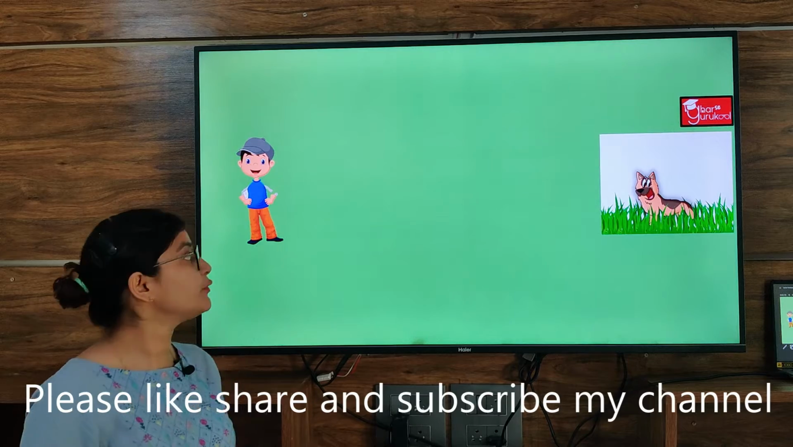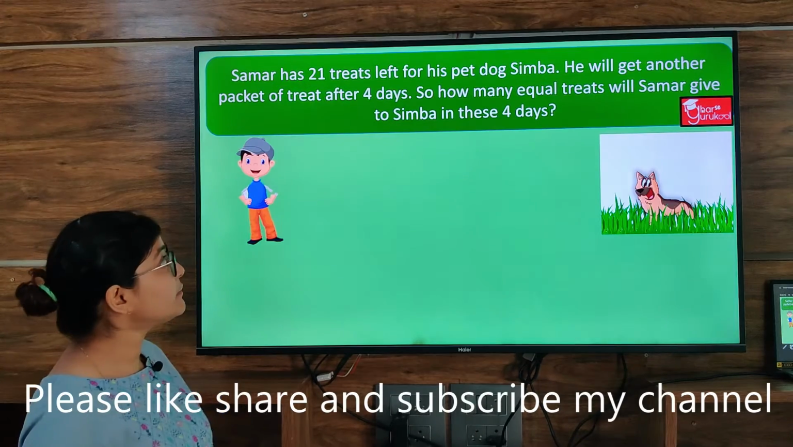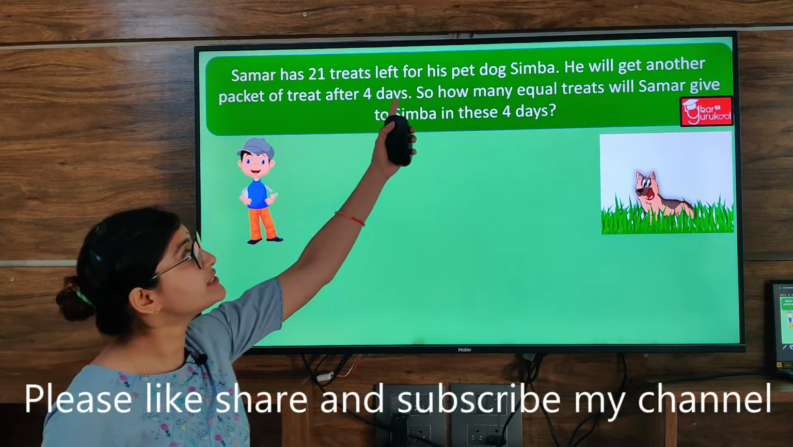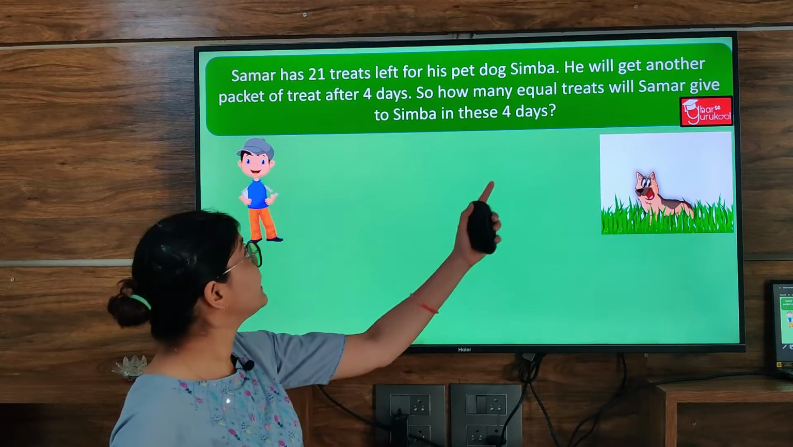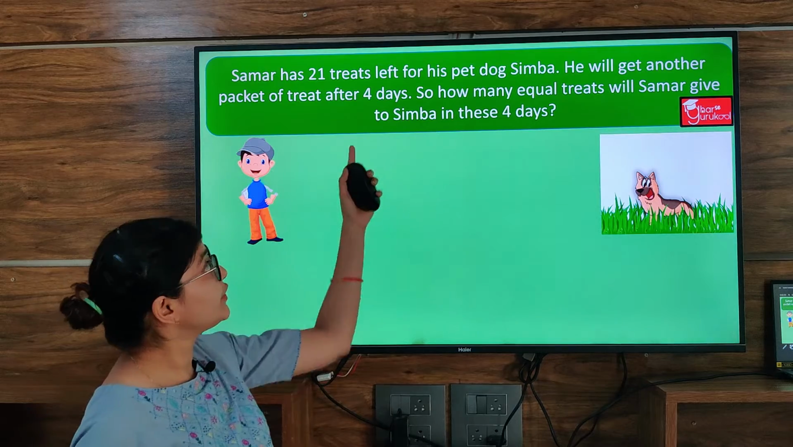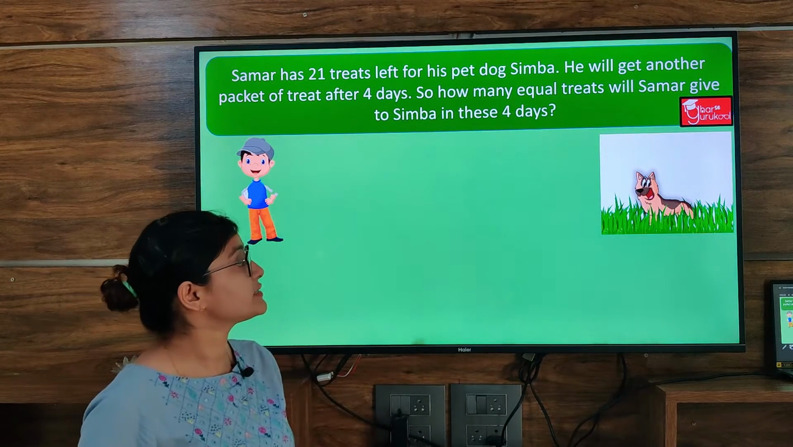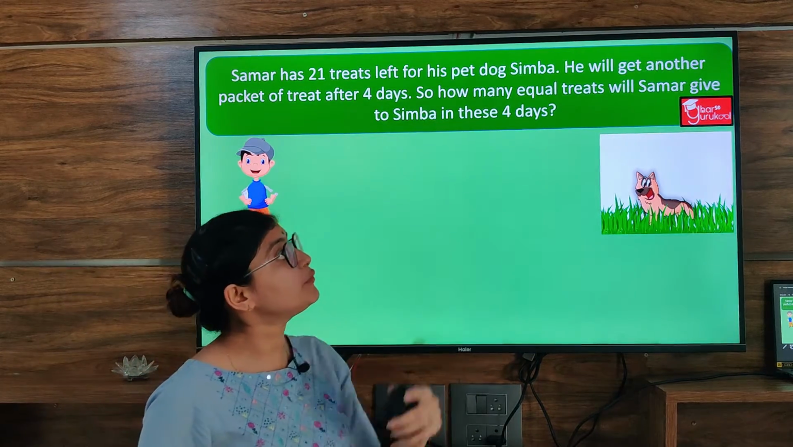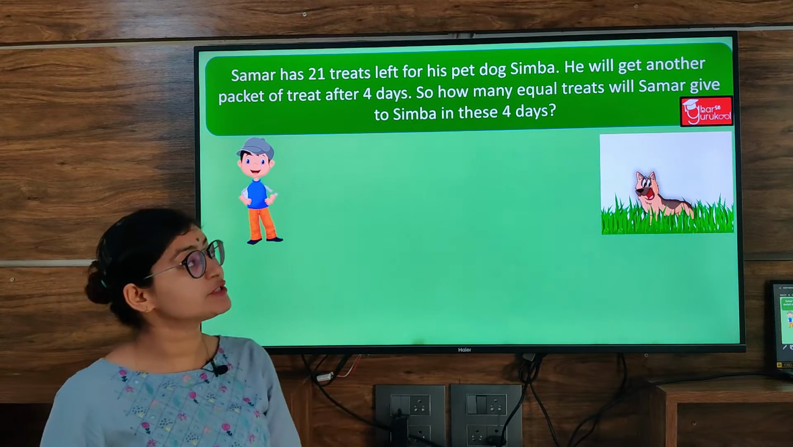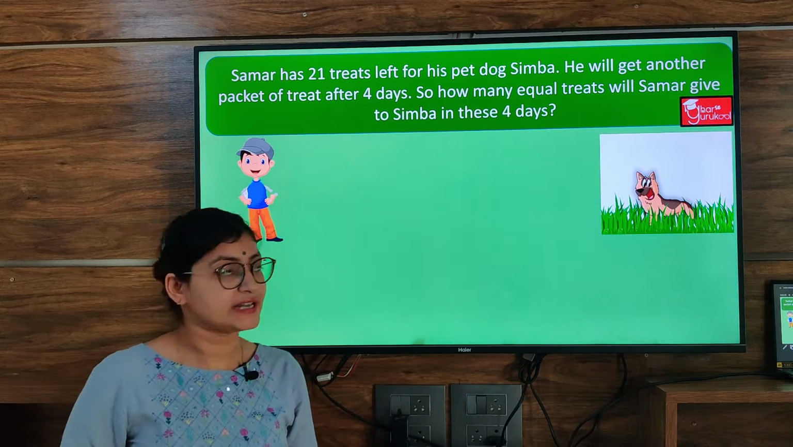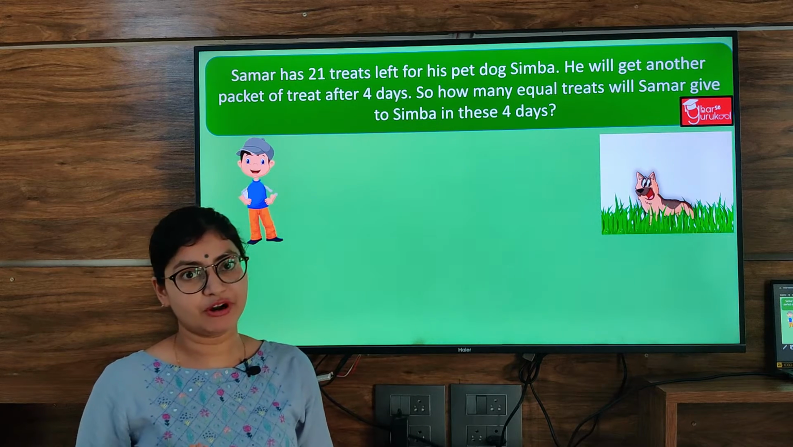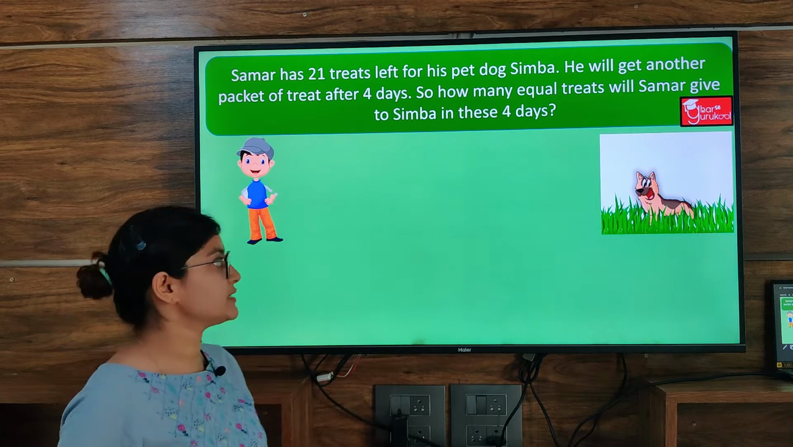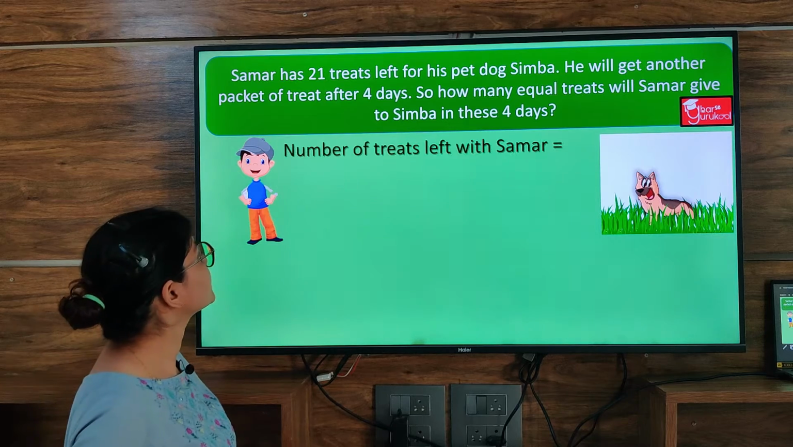So our first problem question is, Samar has 21 treats left for his pet dog Simba, and he will get another packet of treat after 4 days. So how many equal treats will Samar give to Simba in these 4 days? Remember, we have to equally divide the number of treats in these 4 days. So let's start doing it.